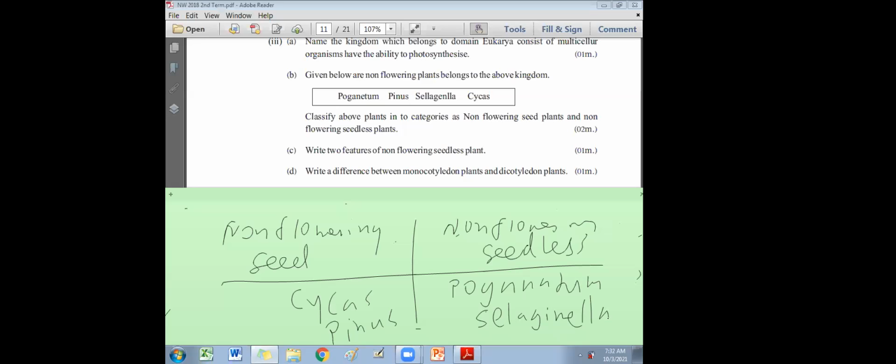Pogonatum, Selaginella. Two features. So one feature you can write, they don't bear fruits, seeds, or flowers. No fruits, no seeds, no flowers. They are limited to shady, moist environment. And they don't possess any flowers, fruits, or seeds. Plant body is like a thallus.